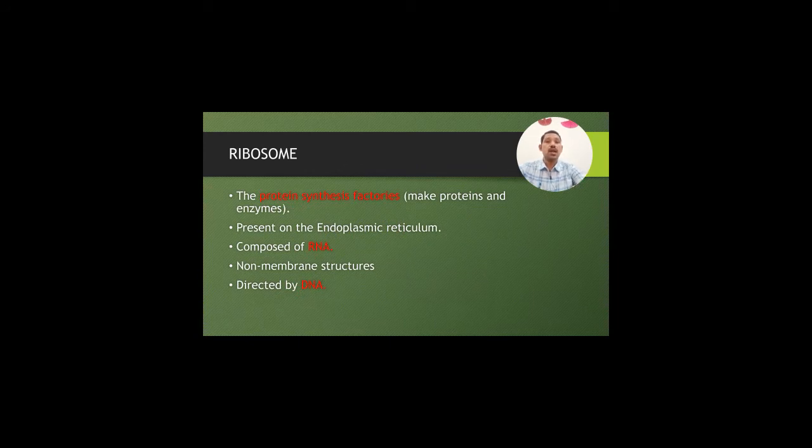The second organelle is the ribosome, the protein synthesis factories. Protein is the bodybuilding material of our system. All the organelles, all the organs are governed by this protein synthesis. It is present on the endoplasmic reticulum, composed of RNA. These are non-membrane structures directed by the DNA.